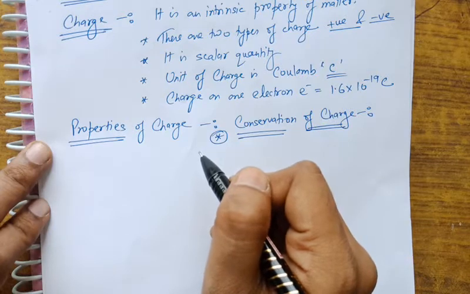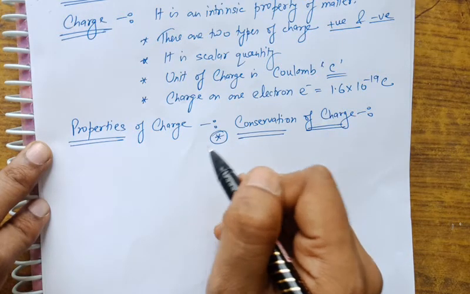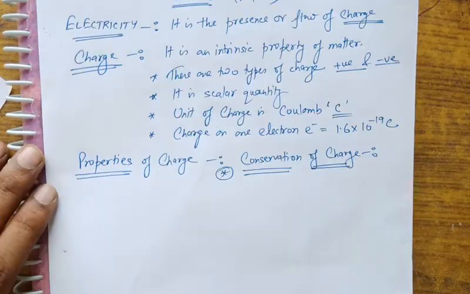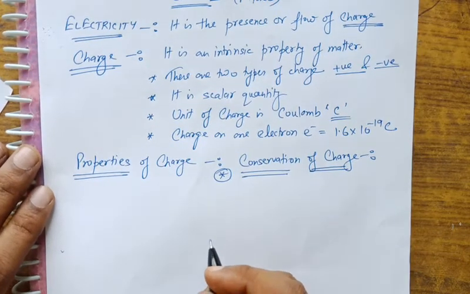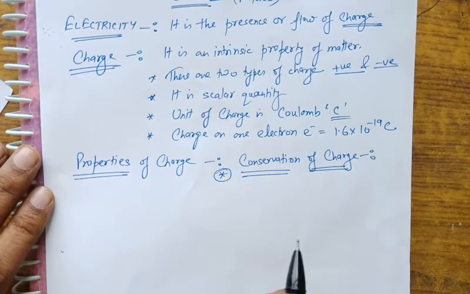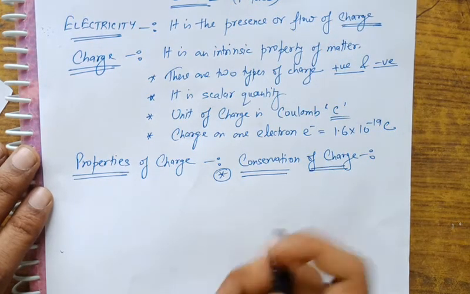It can only transfer from one body to another body. In other words, we can say that the total charge of an isolated system is constant.